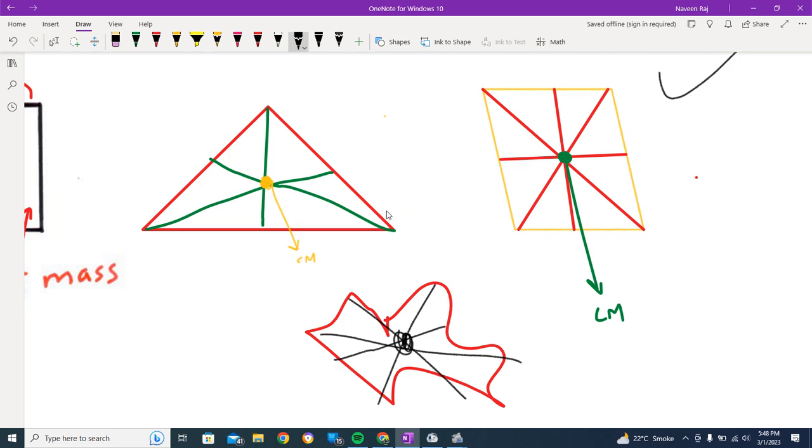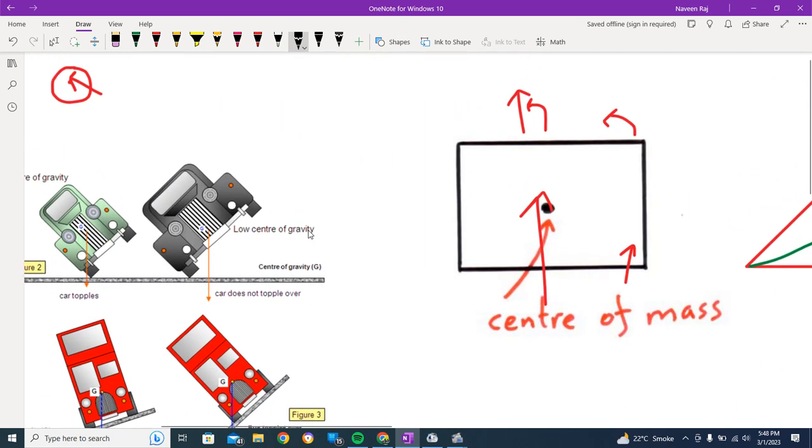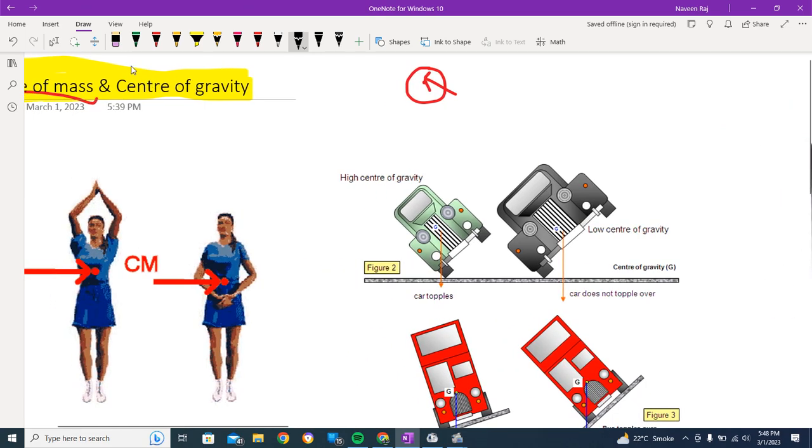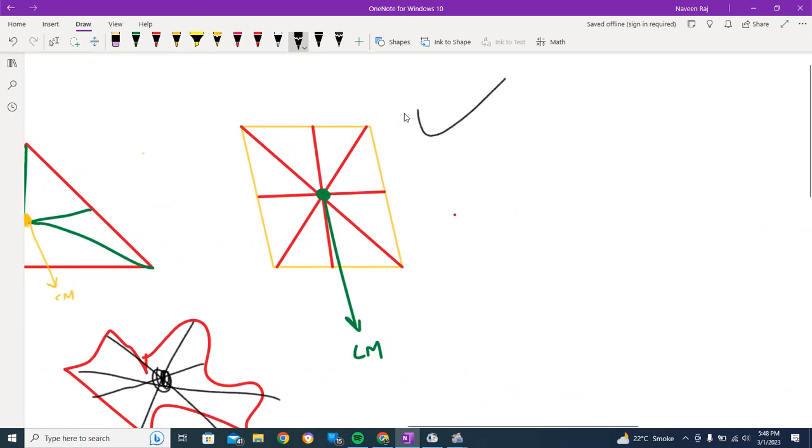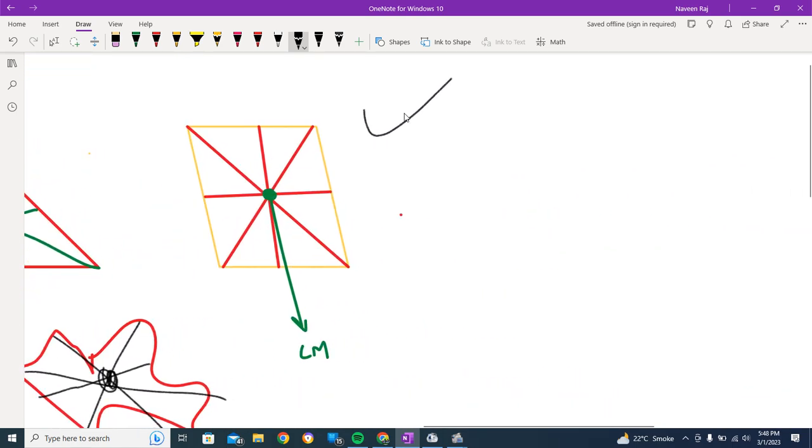Now let's discuss the center of gravity, which is sometimes said to be the same as the center of mass. Yes, the case is the same, but let me tell you what the center of gravity is. The point at which the whole weight of the body is concentrated and all the forces on the body act is termed the center of gravity.